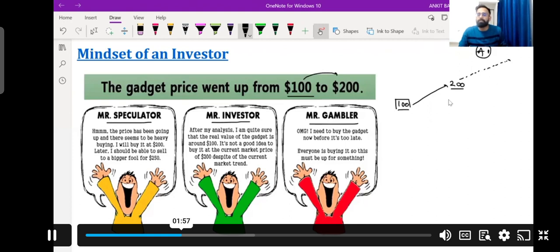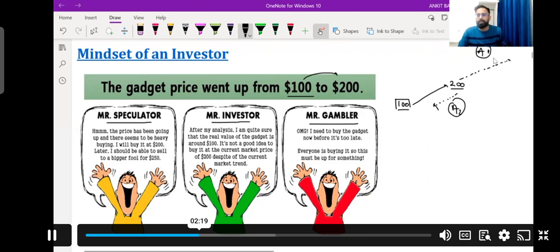Or what can be another assumption, that there could be chances that the price will go down because there is an unusual price hike in this share, right? So there could be two assumptions which a speculator can make. How will they make the assumption? They will watch the news channel, and on the basis of analyst reports they will make such kind of assumption.